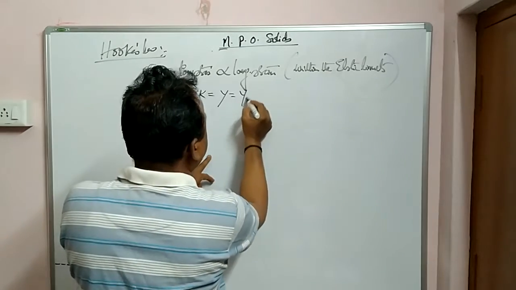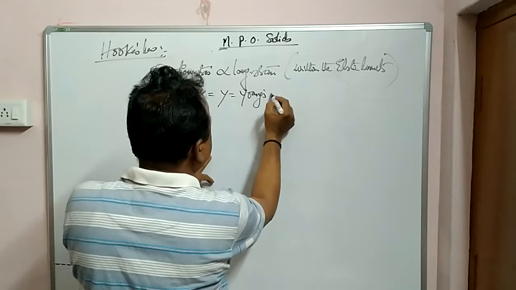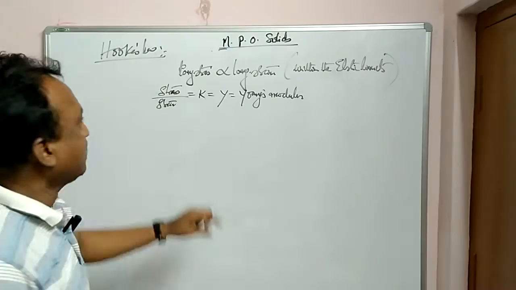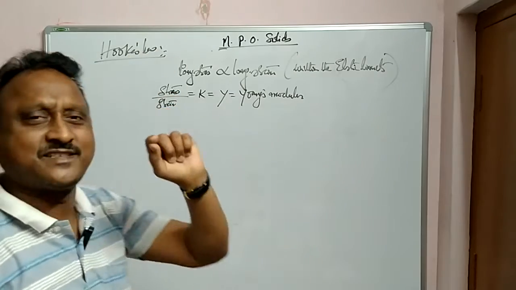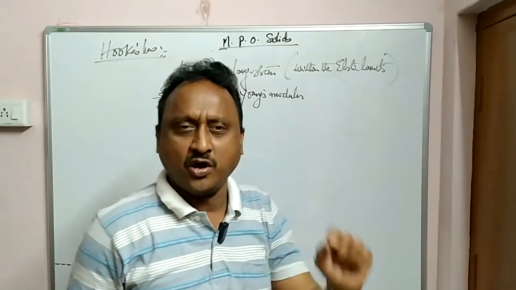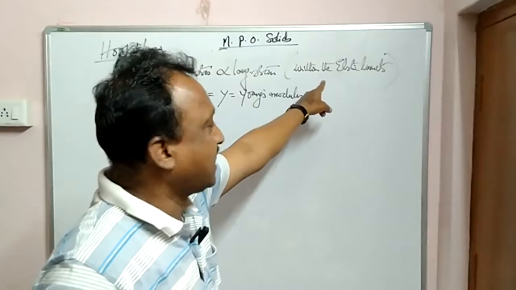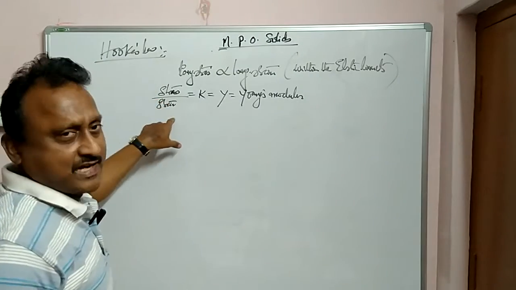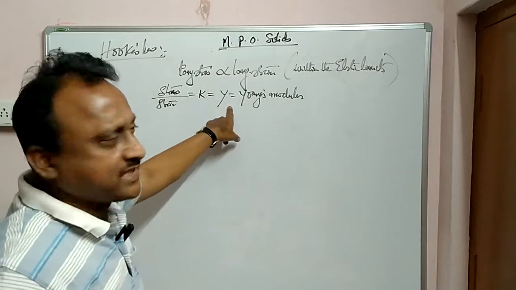Therefore, it is called Young's modulus. Clear? So according to Robert Hooke, longitudinal stress is directly proportional to longitudinal strain within the elastic limits of any given material, or stress by strain is equal to constant, and that constant is nothing but Y.